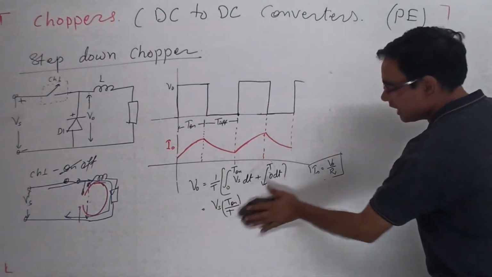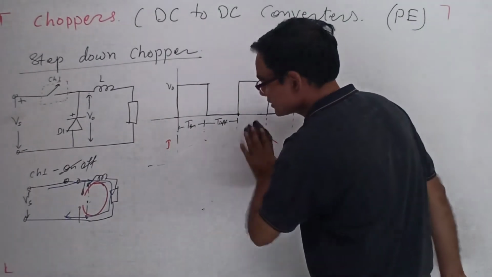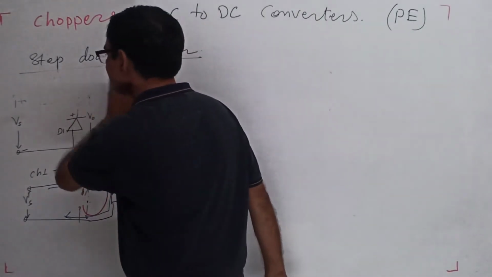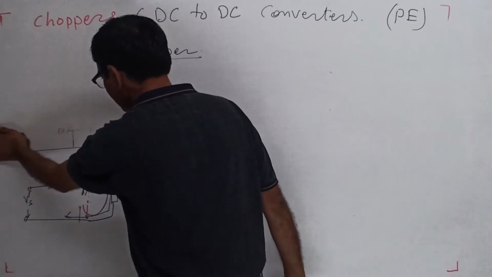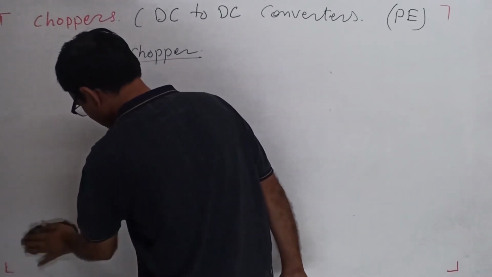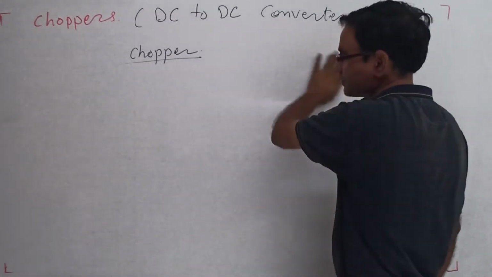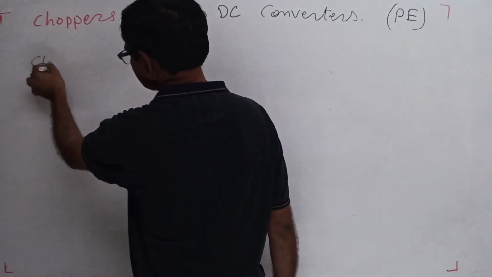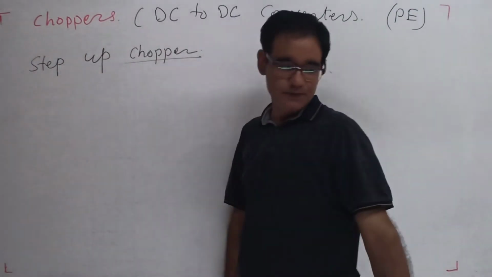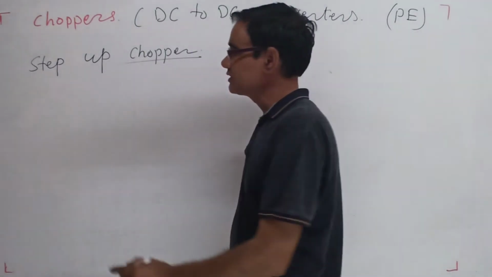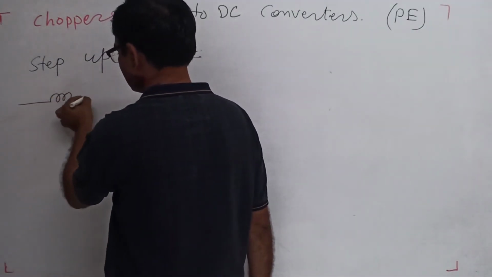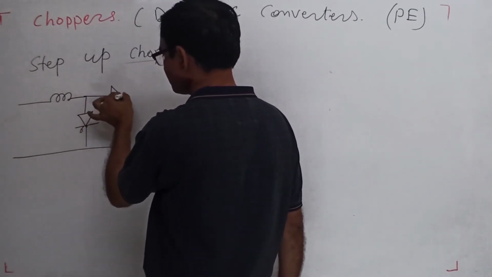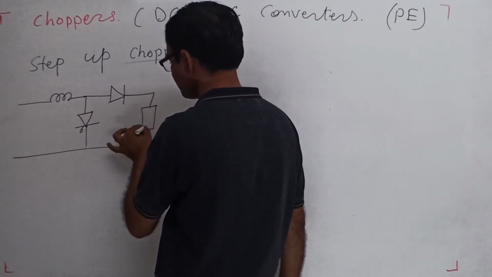Okay, so this is a step down chopper. Now we are taking the next one, that is the step up chopper. The step up chopper circuit has an inductor, a switch, a diode, and a load.